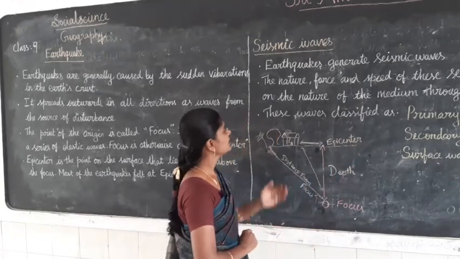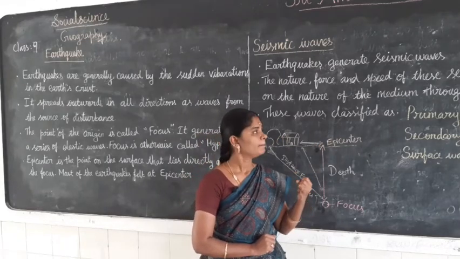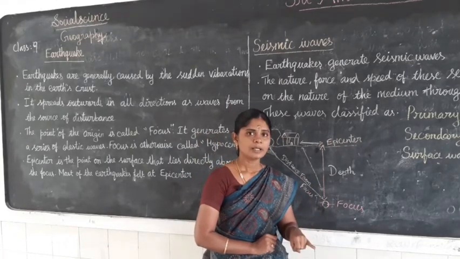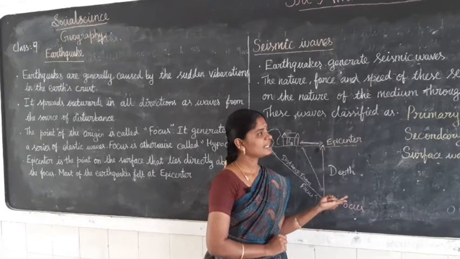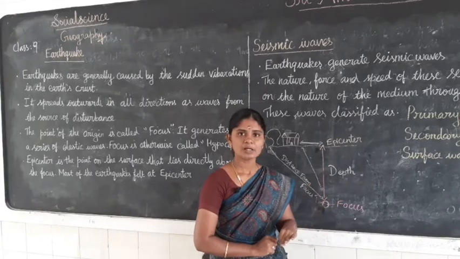These waves are classified into three types: P waves, otherwise called primary waves; S waves, otherwise called secondary waves; and surface waves, otherwise called L waves.